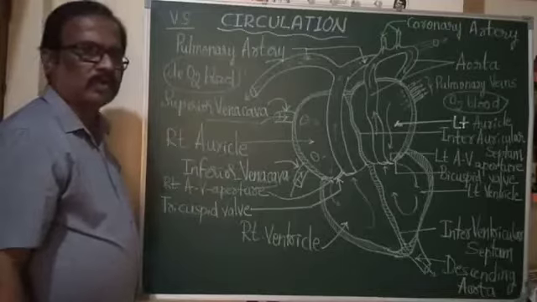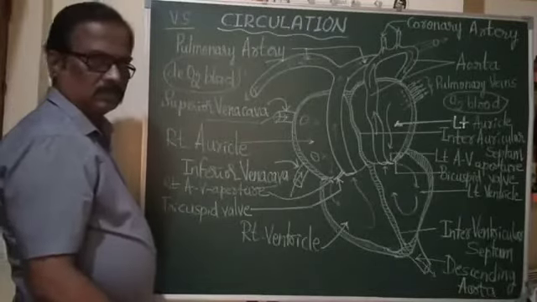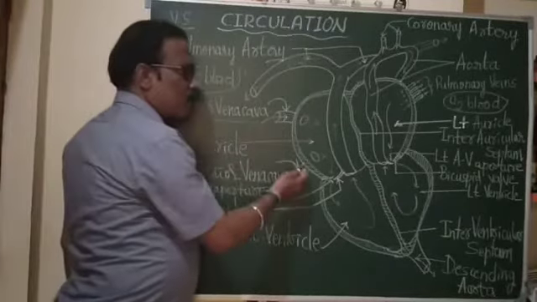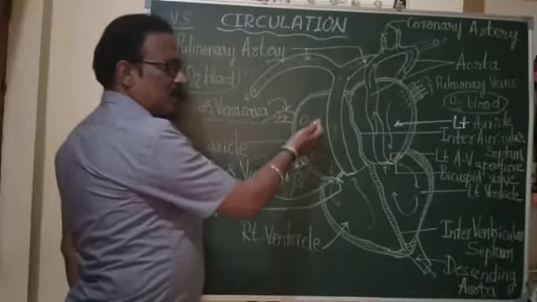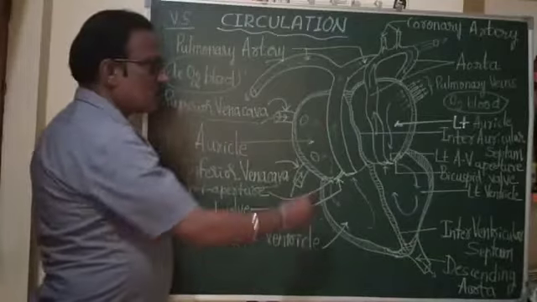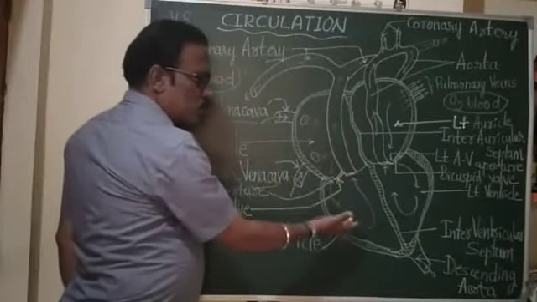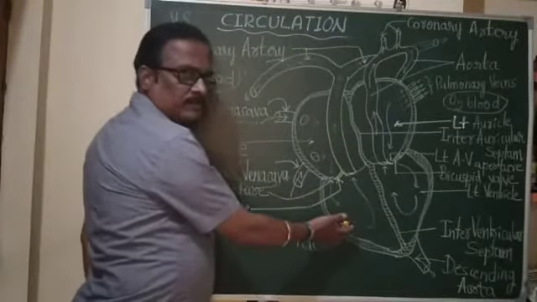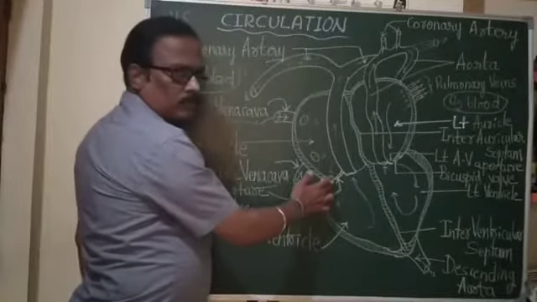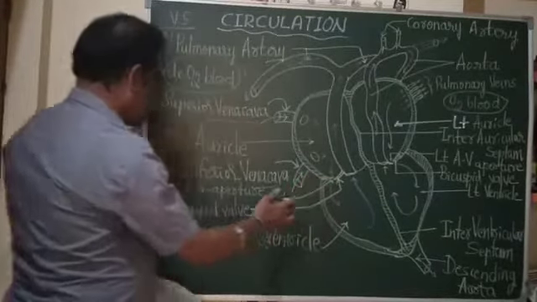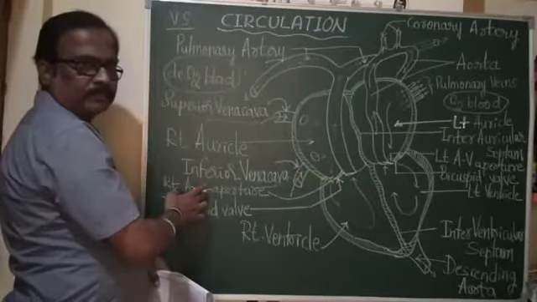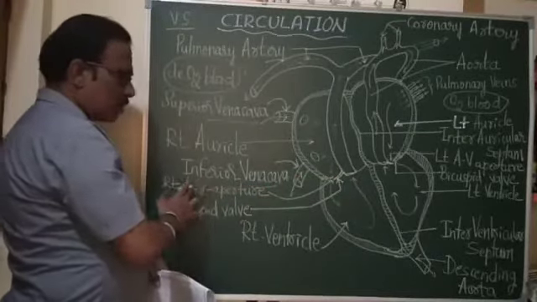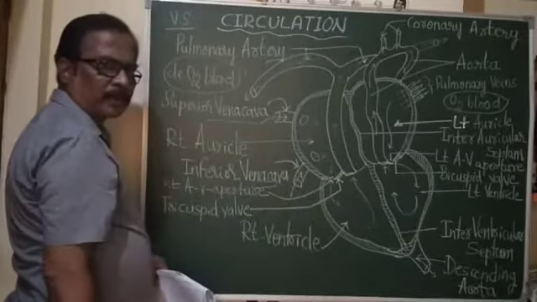So the impure blood through superior and inferior vena cava from all parts of the body enters into the right auricle. This right auricle opens into right ventricle by means of an aperture. This aperture is called right auriculoventricular aperture.